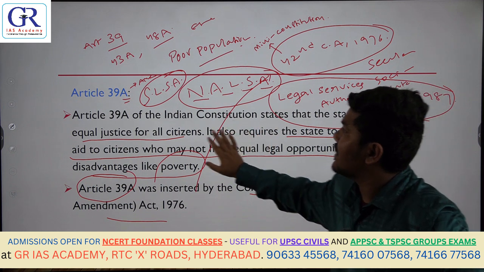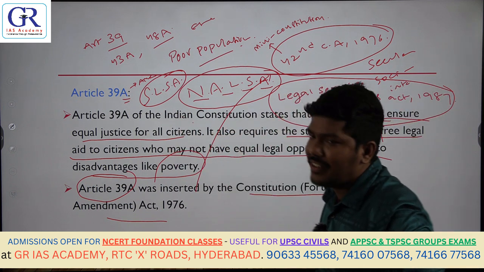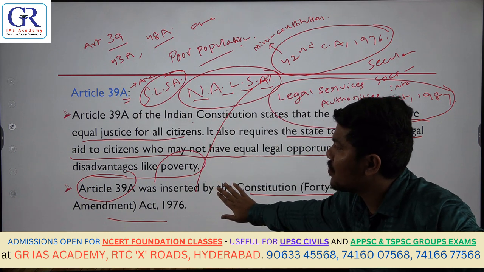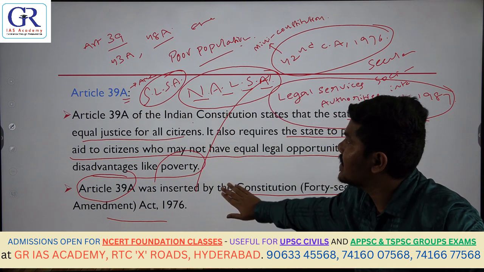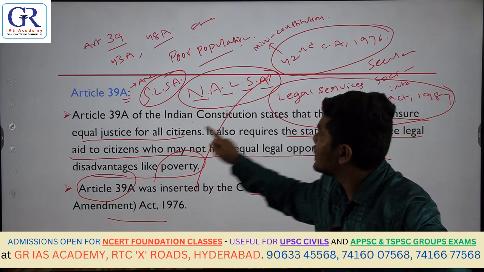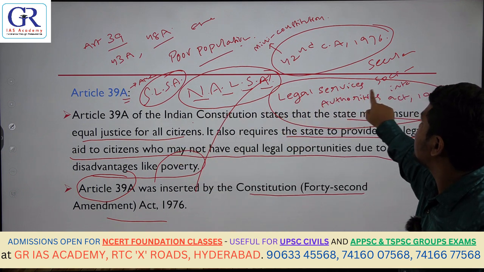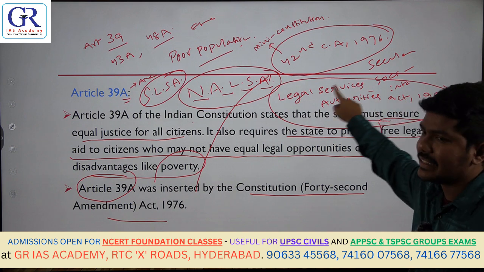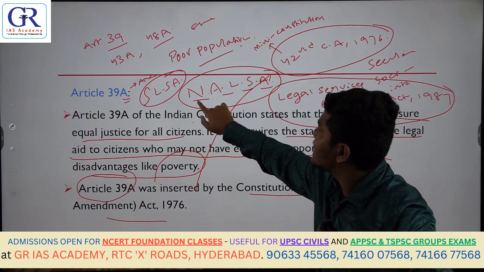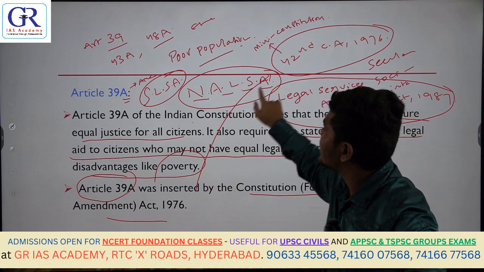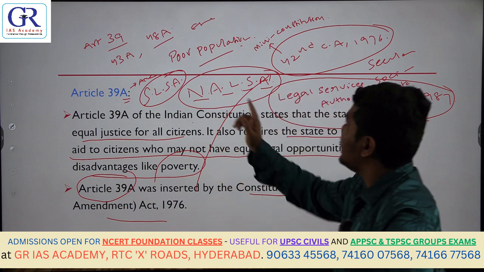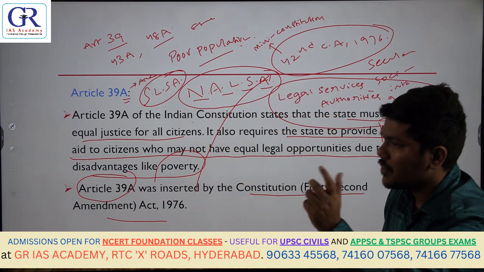So now you are very clear: providing equal justice and free legal aid to the poor population, that is Article 39A. It was later added through the 42nd Constitutional Amendment Act 1976. And Parliament, in order to implement this Article 39A, has enacted the Legal Services Authorities Act 1987. This act has constituted a body called NALSA, the National Legal Services Authority, and at the state level, the State Legal Services Authority. Now here the question will come.